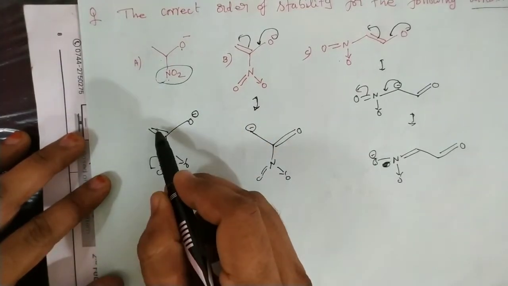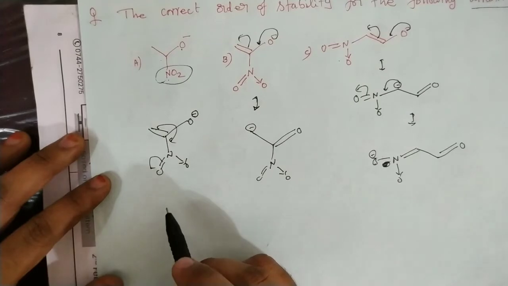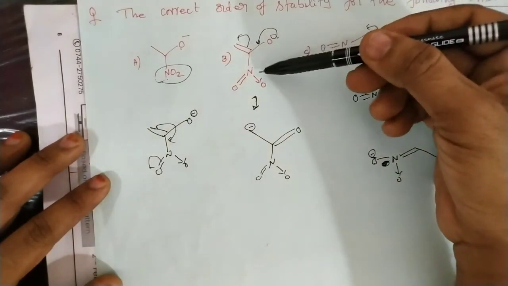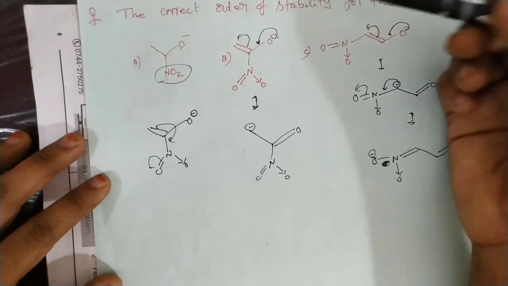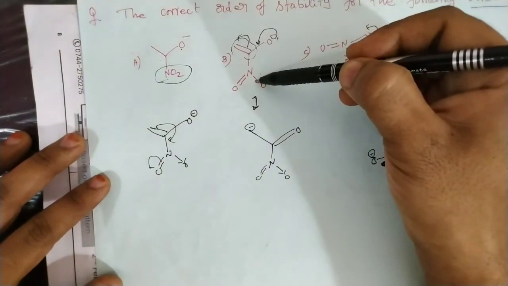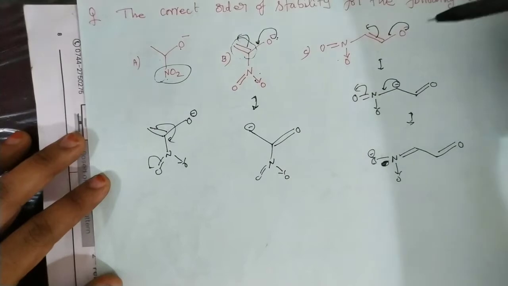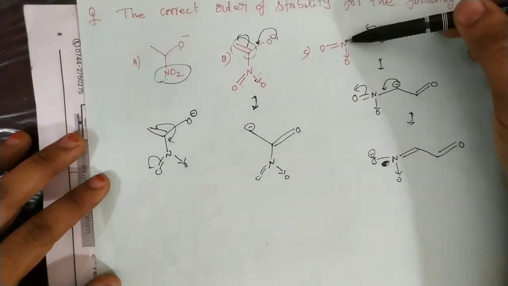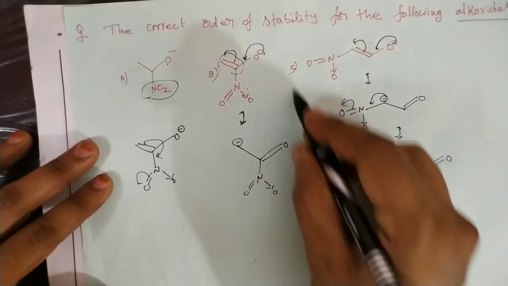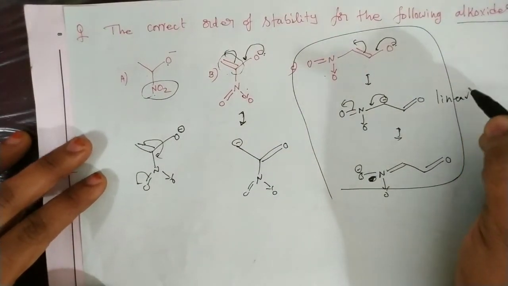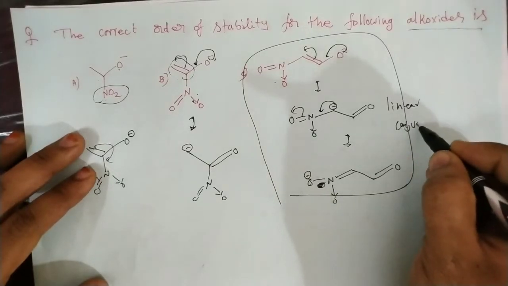Here there is a conjugation between two pi bonds, we can see in this case. But this negative charge is not in conjugation with the NO2 group. That means this pi bond is in conjugation with O minus as well as NO2. But in this case, that O minus is in conjugation with pi bond as well as NO2 at the same time. That means here, this is the linear conjugation. This is, we can say, linear conjugation.